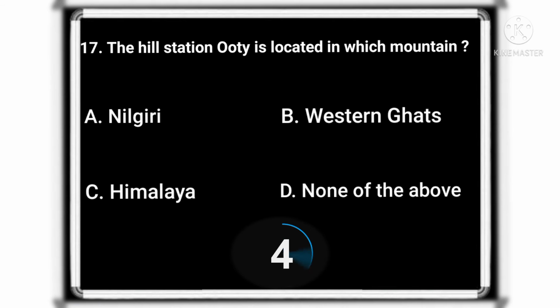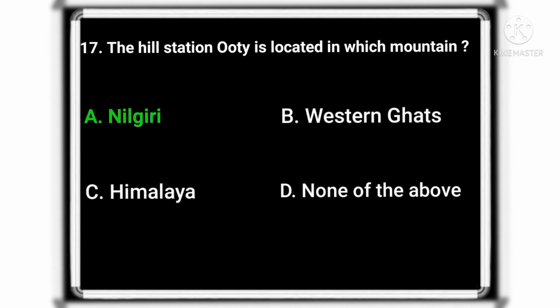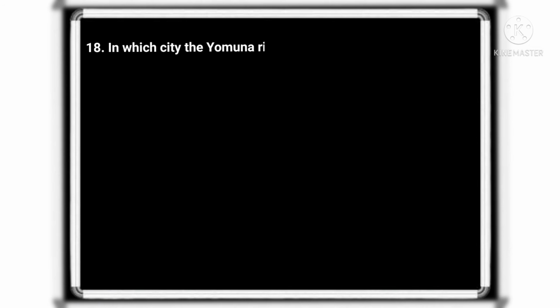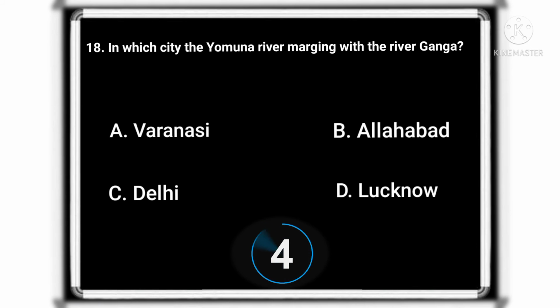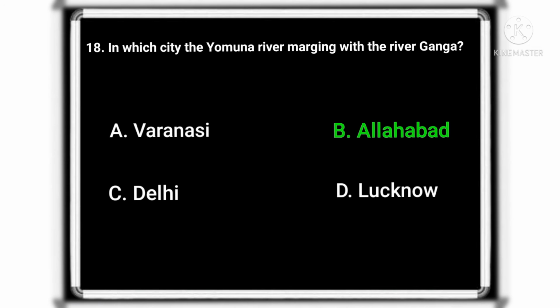The hill station Ooty is located in which mountain? And the correct option is Nilgiri mountain. In which city is the Yamuna river merging with the river Ganga? And the correct option is Allahabad.